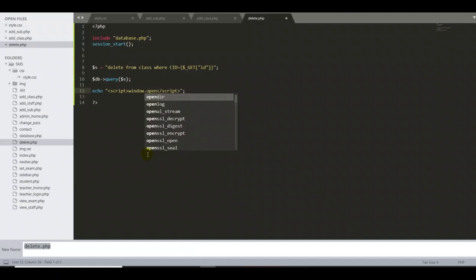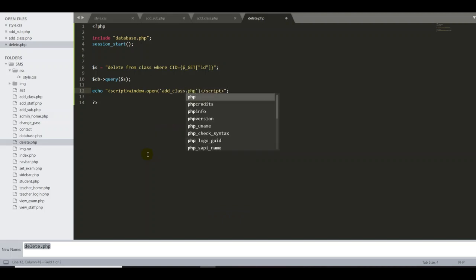This is a keyword. Open and close the bracket, and I start with a single quote. I want to mention the same page, add_class.php. I tell the system to remain on the same page. That's the reason I'm typing this, and comma, message.